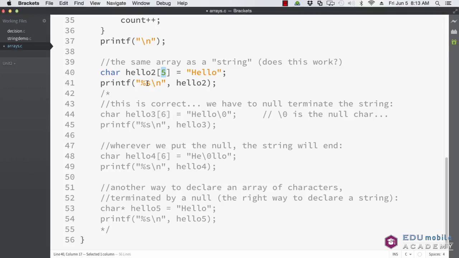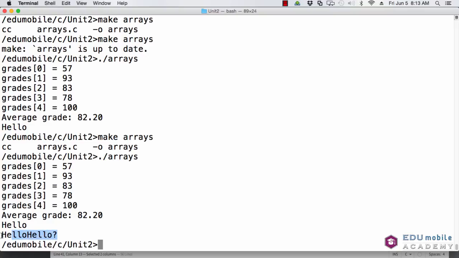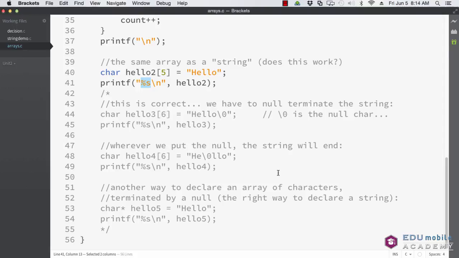And now we're going to try and print that as a string, %s being the format specifier for a string. So now let's see what happens here. Well, this isn't what we expected. It did print hello, but then it printed hello again, and then a question mark. In other words, garbage. There's something wrong with our intuitive idea of what a string is.